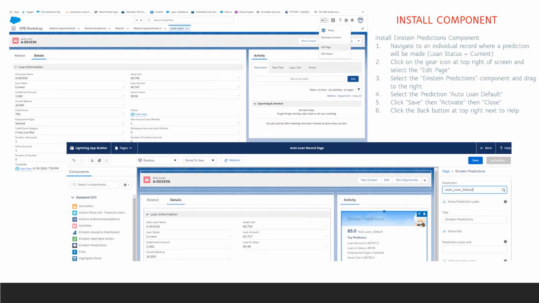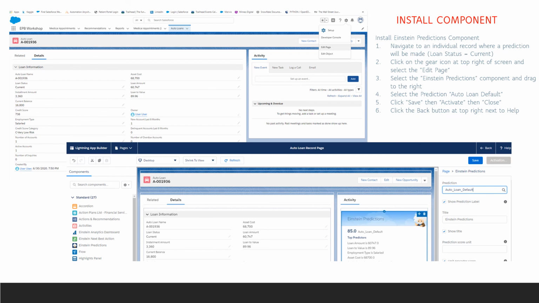And just to remind you, or to inform you if you've never installed a component, it's really easy. You can install the Einstein predictions component by navigating to an individual record where a prediction will be made. So in our case, that's going to be where the loan status is current. Then you click on the gear icon at the top right of the screen and select Edit Page. From the left side, select the Einstein predictions component and drag it to the right.